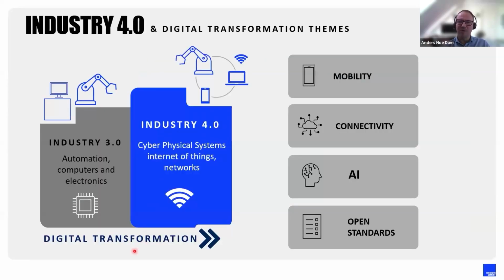So here we have a picture of 3.0 and 4.0, and this period we are in where we are transforming from one to the other. In 4.0, we are adding a lot of computer power. We add a lot of storage so we can have much more data than we had in the past, and we thereby enable data analytics to a whole new level than we have done for a long time.